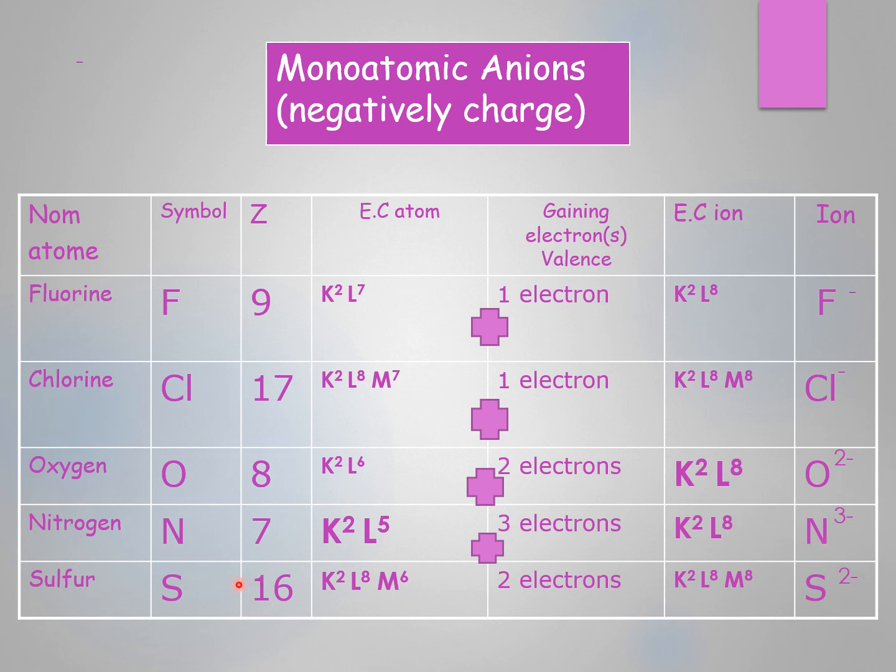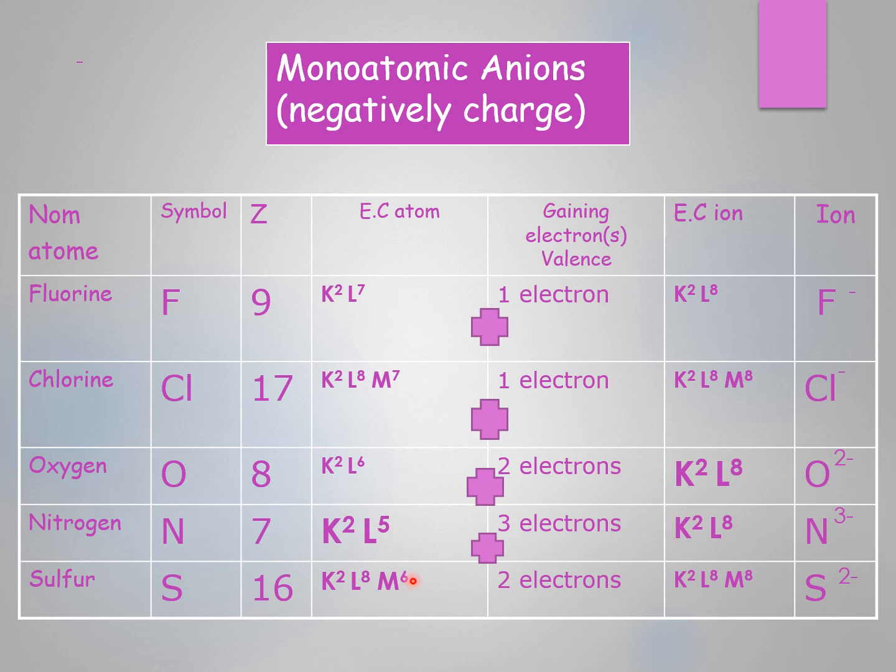And then sulfur here contains 16 electrons. Its electronic configuration is K2L8M6, 2 plus 8 10 plus 6 16. M here also is not saturated, does not contain 8 electrons. So the valence electrons here, if we look at it, is 6 electrons.